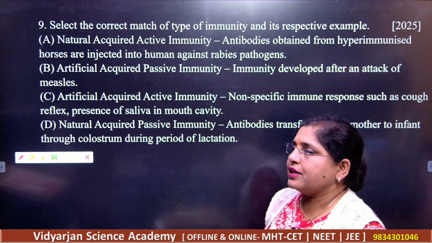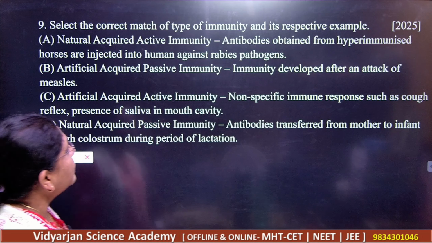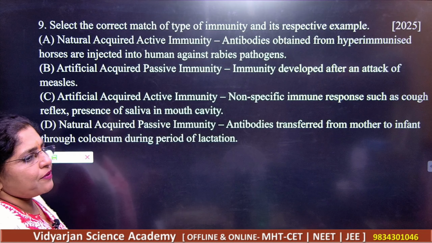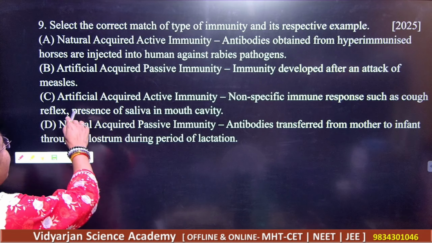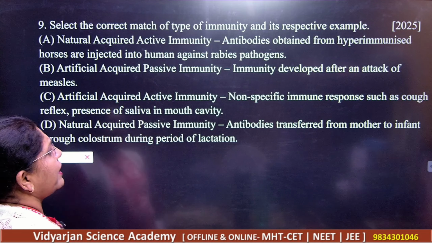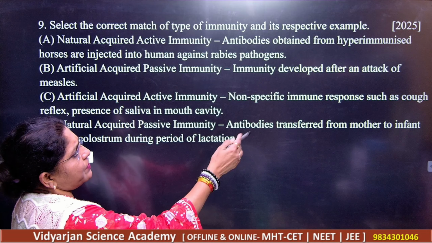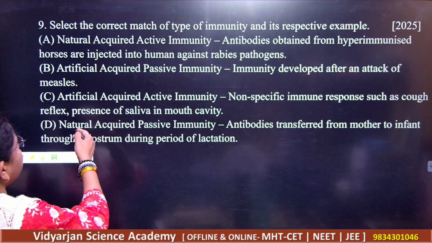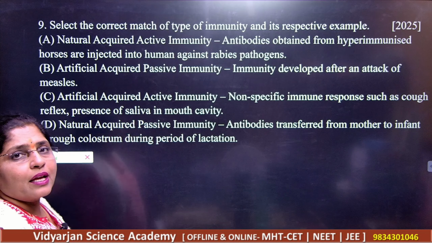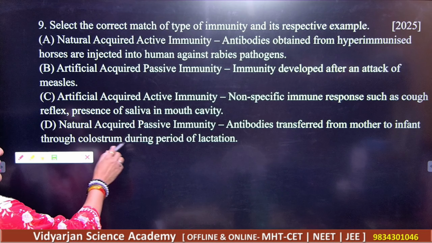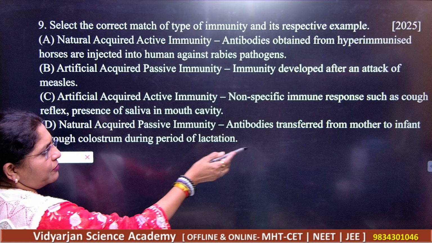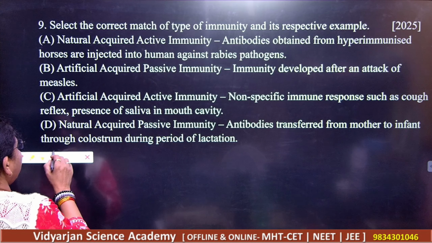Number 2, artificial acquired immunity developed after the attack of what here? Measles, right? Then artificial acquired active immunity, non-specific immune response such as cough reflex, presence of saliva in the mouth cavity, and natural acquired passive immunity, that is acquired by the infant from the mother by the consumption of